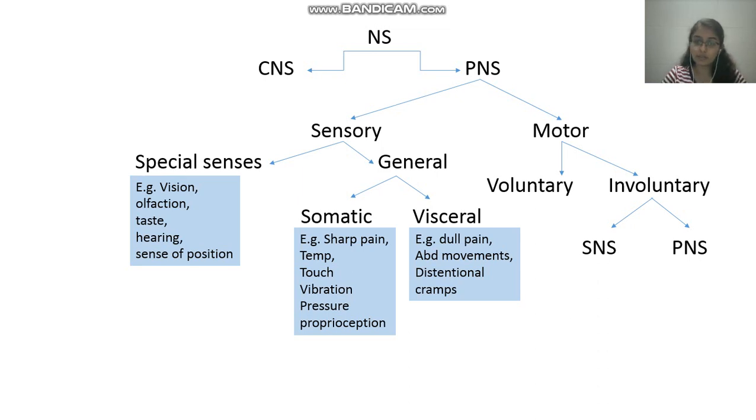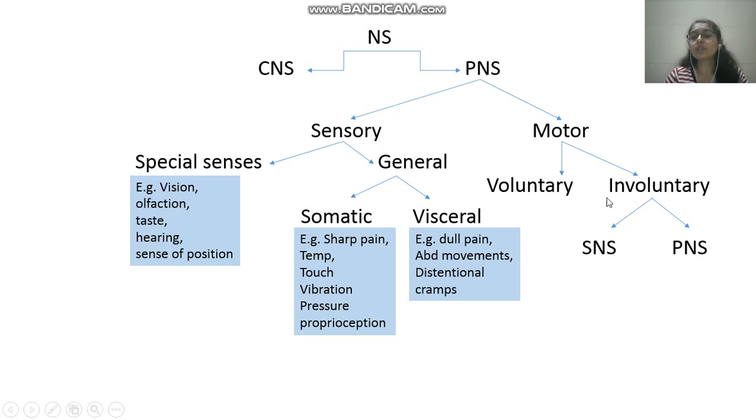Same way your feet can also determine touch, pain, temperature, vibration, proprioception, the body part position, etc. So in general, the general senses are divided into somatic senses and visceral senses. Somatic senses are those which are determined by the superficial part of your body, and visceral are those which are recognized by your internal organs. For example, abdominal movements, distension, cramps, and dull pain, like when you get stomachache.